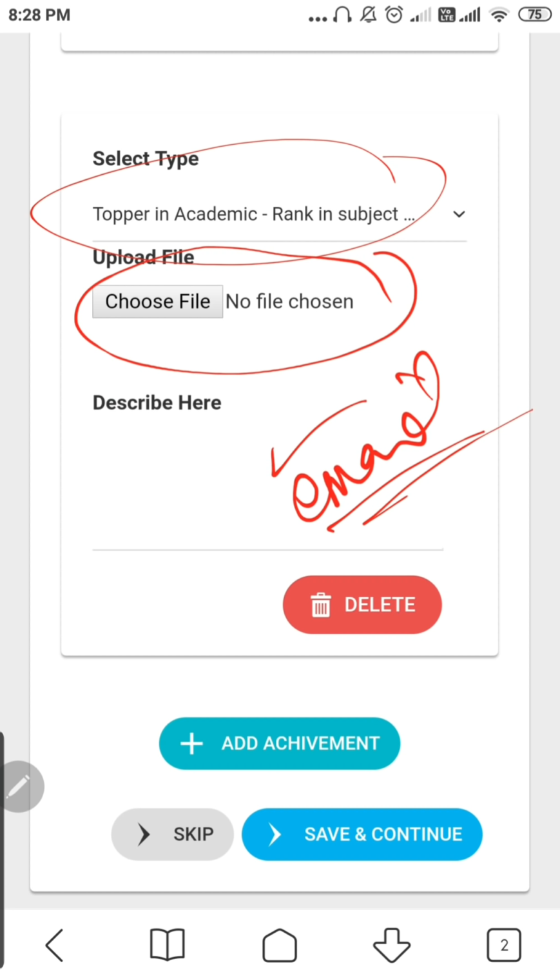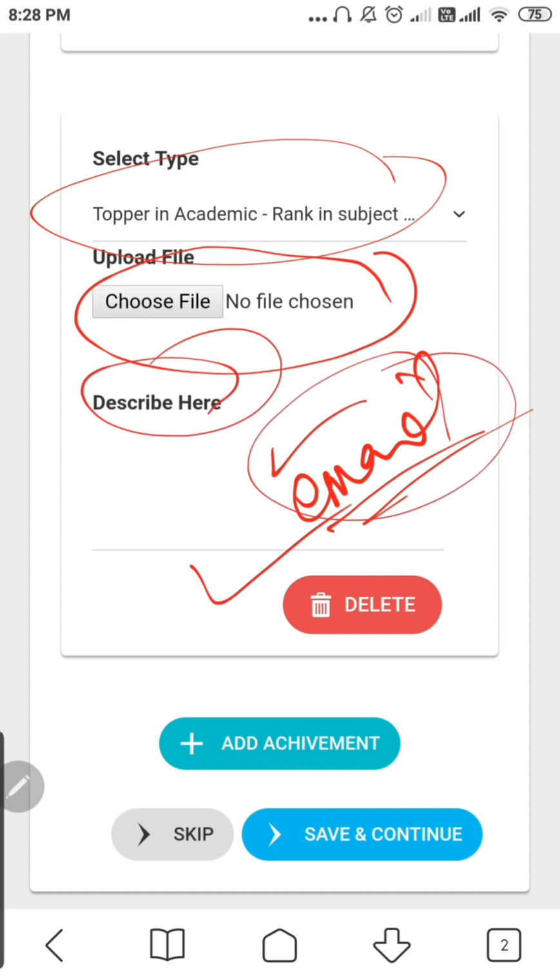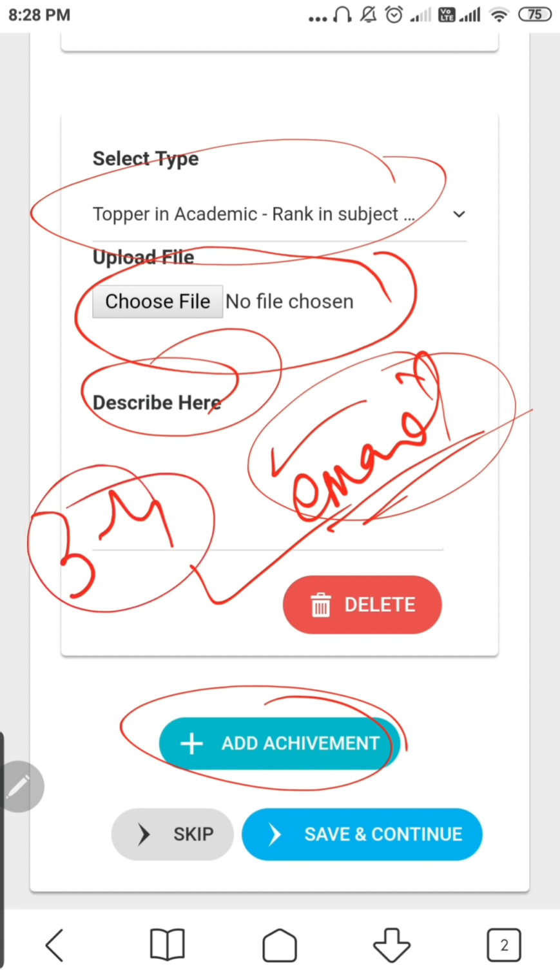ठीक है. तो the only proof I have is an email from my boss. This guy has got the Quadric award. That email is a 100% valid proof I can upload here. And you can add more achievements. So any achievements where you have a proof, please upload. You should mention 3 to 4 good achievements. For example, you worked in an NGO. Email चलेगा. Email का screenshot is a valid proof.